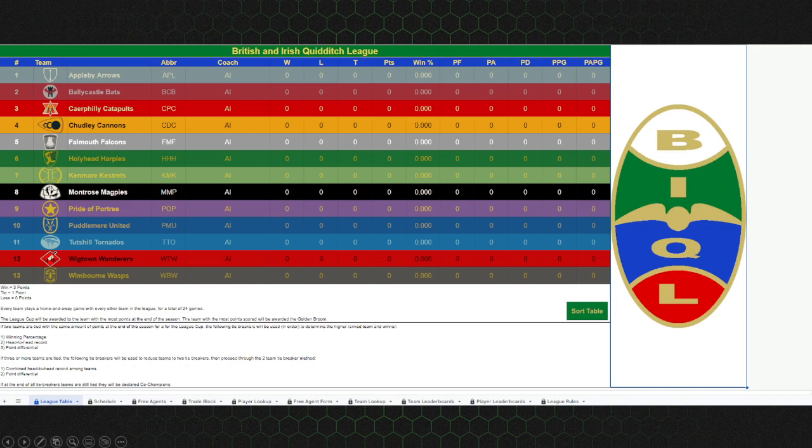Player leaderboards does the same thing, but it's on the individual player scale. So you can see the top chasers, the top beaters, the top keepers, the top seekers, all that kind of stuff on various different stats.